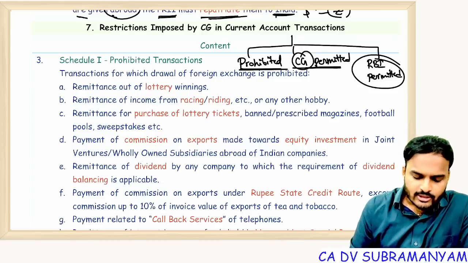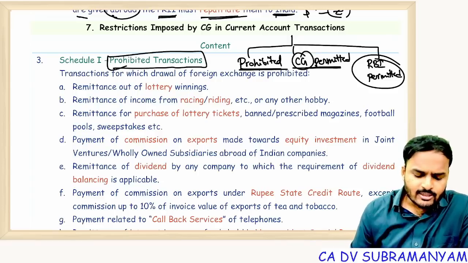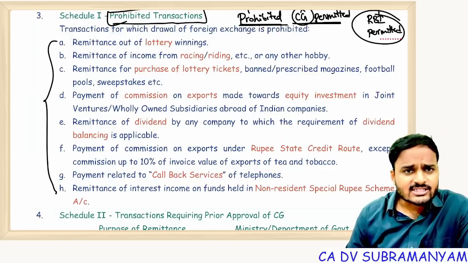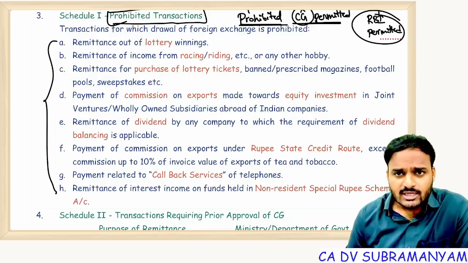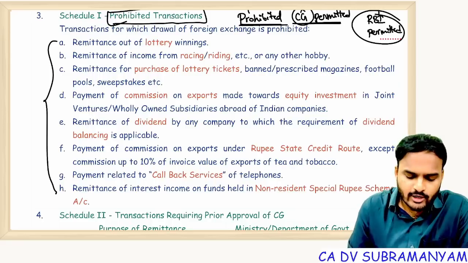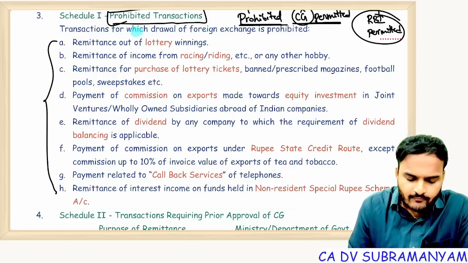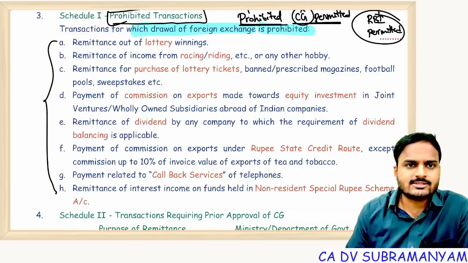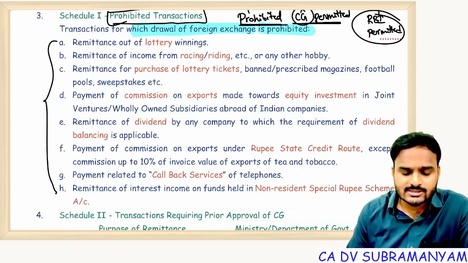So schedule 1 talks about prohibited transactions. Let me tell you one point very clearly. These transactions are not illegal transactions. But for carrying these transactions, withdrawal of foreign exchange is prohibited. Withdrawal of foreign exchange is prohibited for carrying the following transactions. Getting my point?